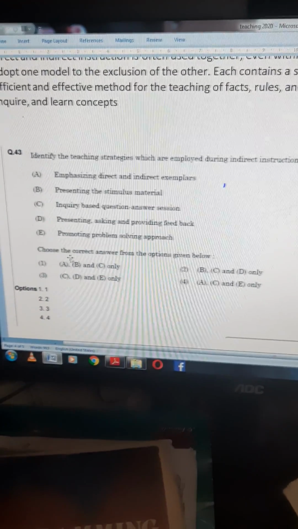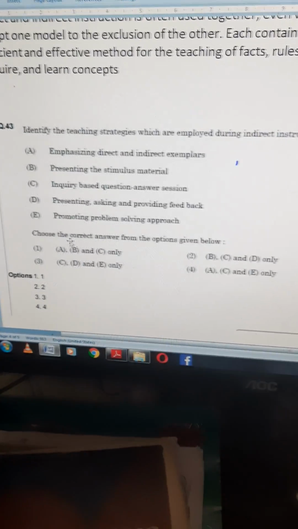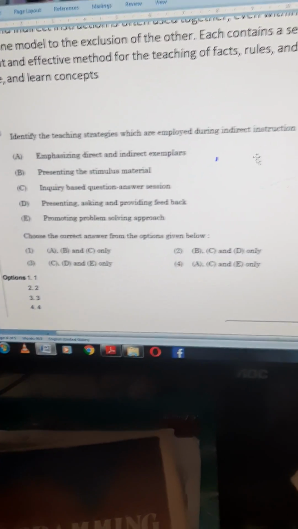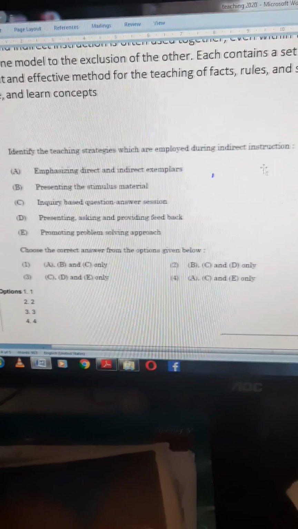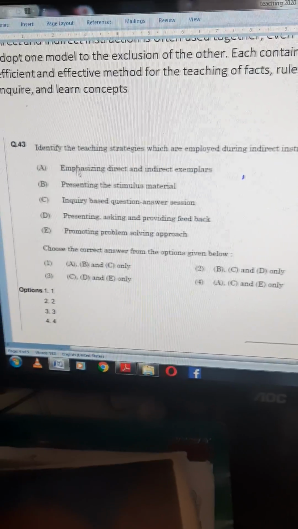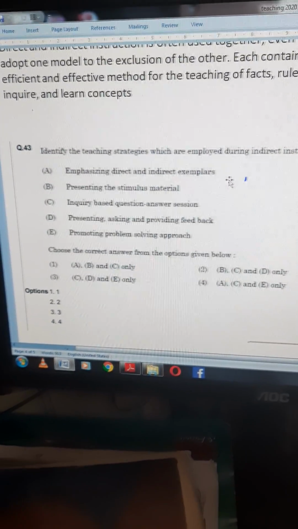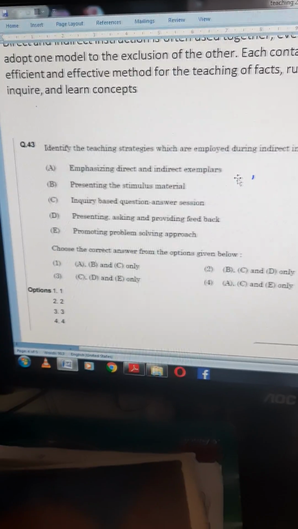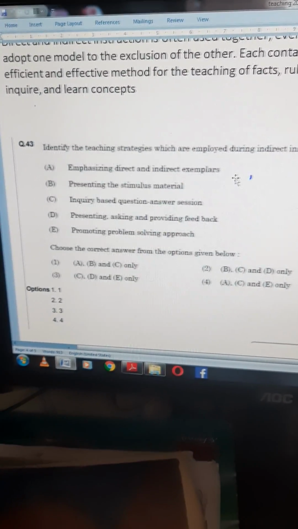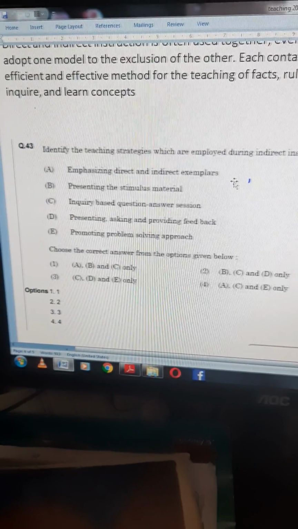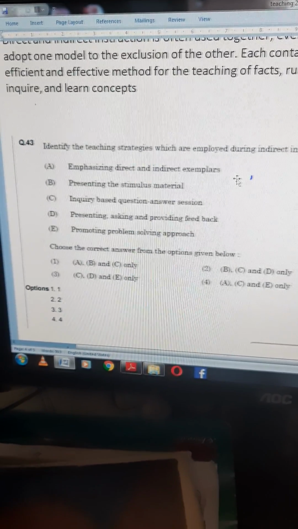I think you can answer this question. Identify the teaching strategies which are employed during indirect instruction. First one, emphasizing direct and indirect exemplars. Yes, I told that examples and non-examples means what is related to that concept and what is not related to that concept.